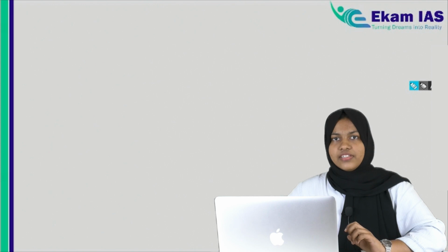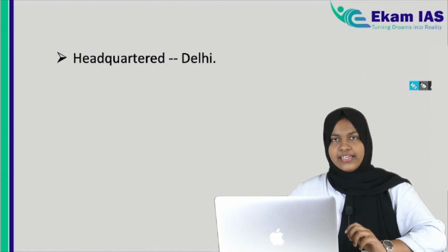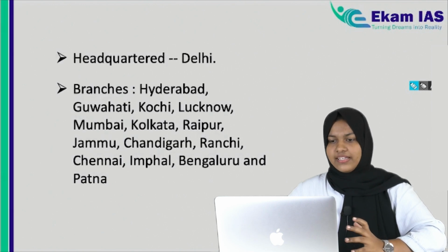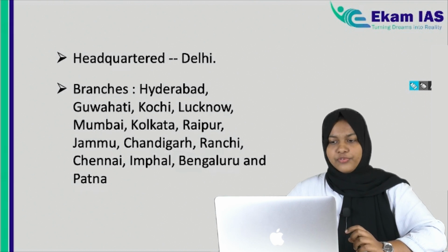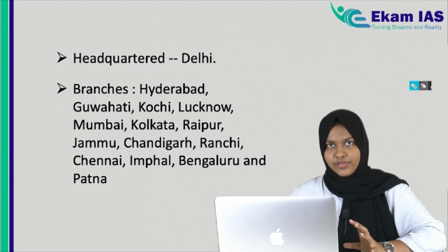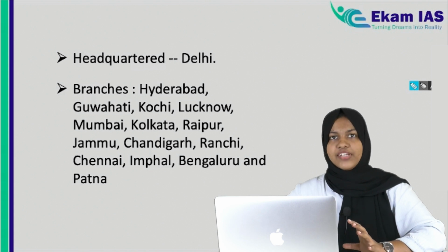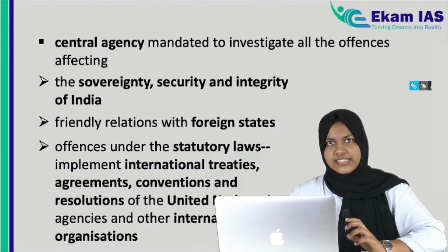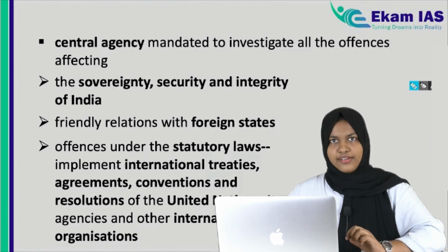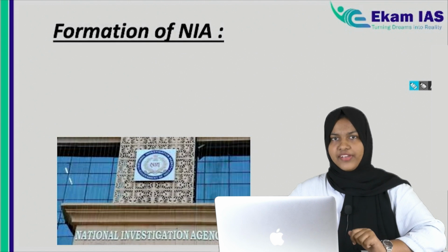Fine. And the headquarters of NIA is in Delhi, and there are other branches in Hyderabad, Guwahati, Kochi, Lucknow, Mumbai, Kolkata, Raipur, Jammu, Chandigarh, Ranchi, Chennai, Imphal, Bangalore and Patna. You don't have to know all these branches, but it is headquartered in Delhi. Another important fact you have to know is that it is a statutory body and a central agency, and we have seen where they interfere: if an offence affects the sovereignty, integrity, etc. Fine. Now let's see the formation of NIA.